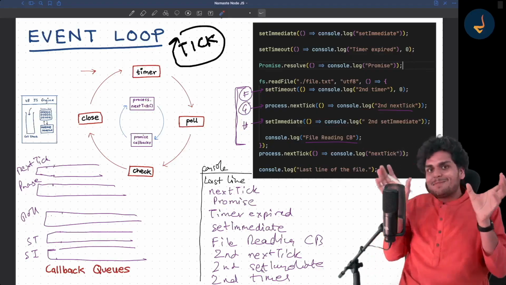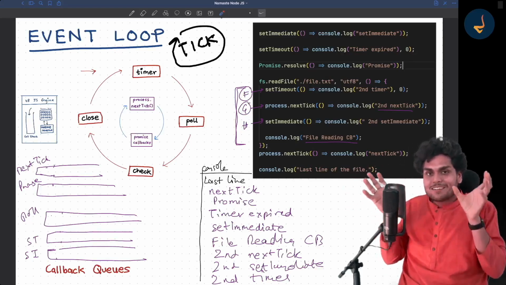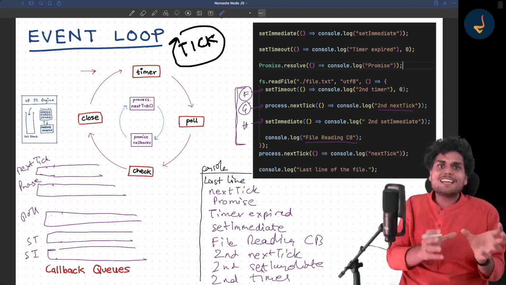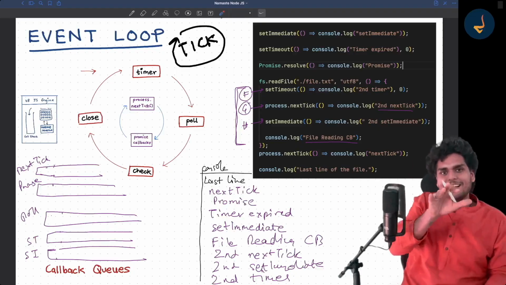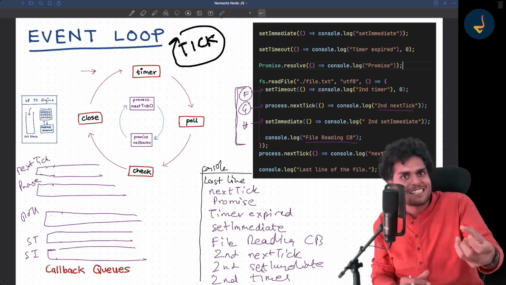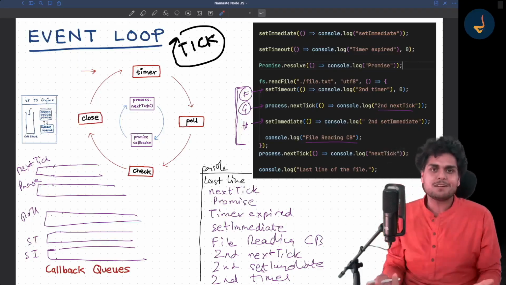So process.nextTick and setImmediate is a very confusing topic. Both things are very complex to understand. setImmediate means it will happen in the next tick, and process.nextTick means that it happens immediately. So their naming is messed up.